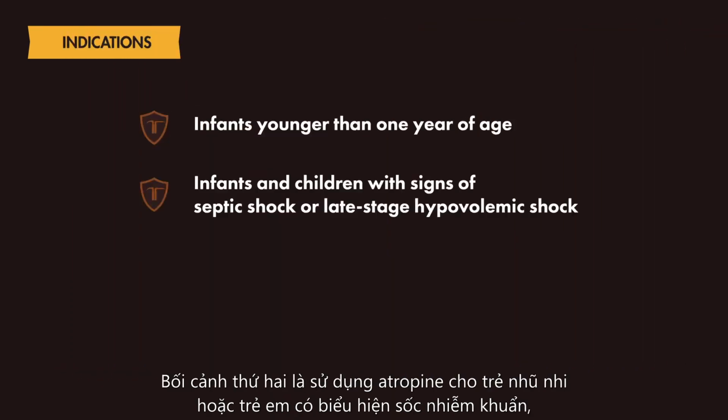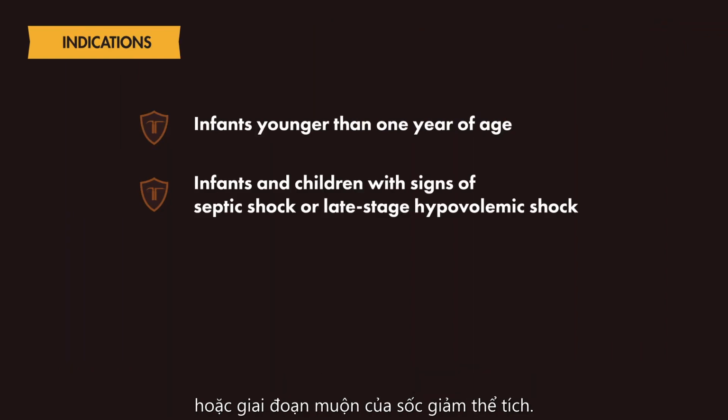Scenario 2 would be the use of atropine in infants and children with signs of septic shock or late-stage hypovolemic shock. In these cases, the use of atropine may be beneficial because it may prevent unstable bradycardia by counteracting reflex bradycardia that can occur in a small subset of patients post-intubation.